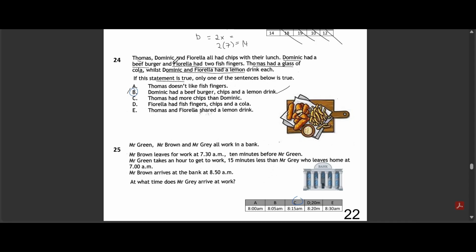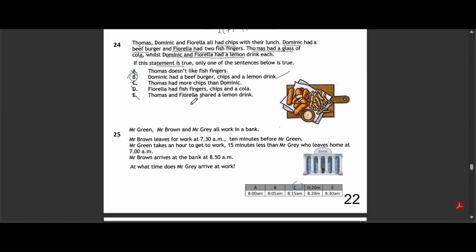Here's the explanation. The passage confirms that Dominic had all those things. Only this sentence is fully true. The other options are incorrect because option A is not mentioned in the passage. Option C is also not stated. Option D is wrong because Fiorella had a lemon drink, not cola. Option E is wrong because they each had their own lemon drink, they didn't share.